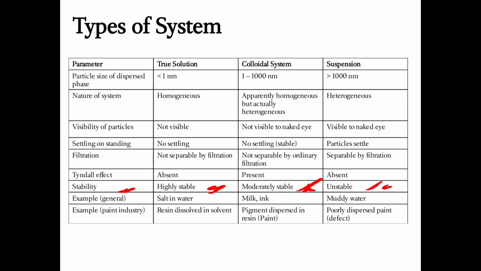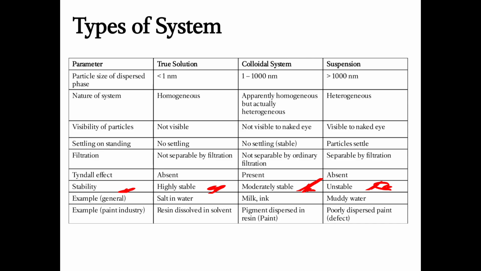Without that there is no possibility that dispersion is going to happen, because there are attractive forces between the particles, like van der Waals forces. That's why it is known as moderately stable, because the dispersion is happening because of the additives which have been added, but not because the particles have the intrinsic capability to do that, right? So next one is suspension. Suspension is basically unstable, obviously.